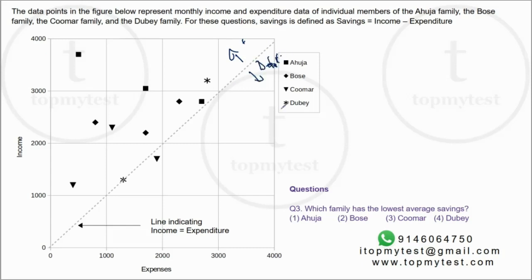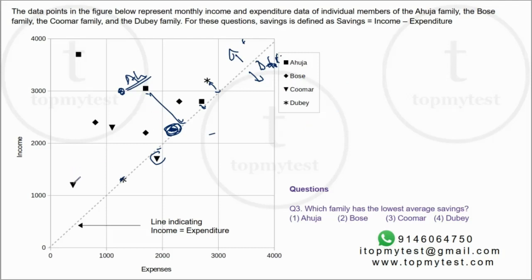We discussed this at the very beginning that this person from the Kumar family is actually spending more than he or she earns, right? And this person in Dubey family is spending roughly the same as what he or she earns. So if you were to average them out, if you observe the distance of Kumar family, on average it will be somewhere here. Let's see what will be the average distance of the Ahuja family. This is one gap, this is one gap. So Ahuja family would be somewhere here, right? In terms of gap.